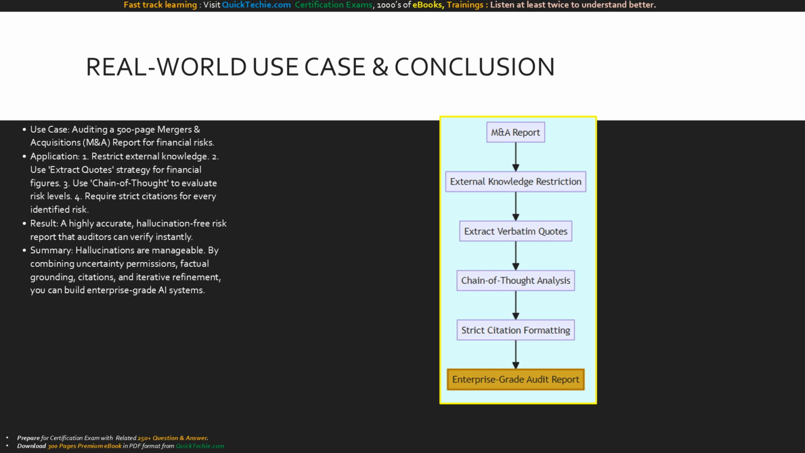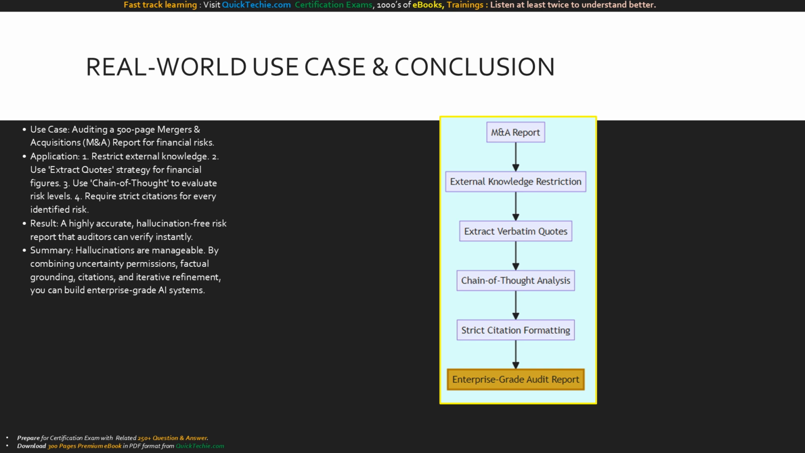Let's bring this all together with a real-world use case. Imagine you are building an AI tool to audit a 500-page mergers and acquisitions report. A hallucinated financial figure here could cost millions. How do we build it? First, we restrict external knowledge so it only looks at the provided M&A report.